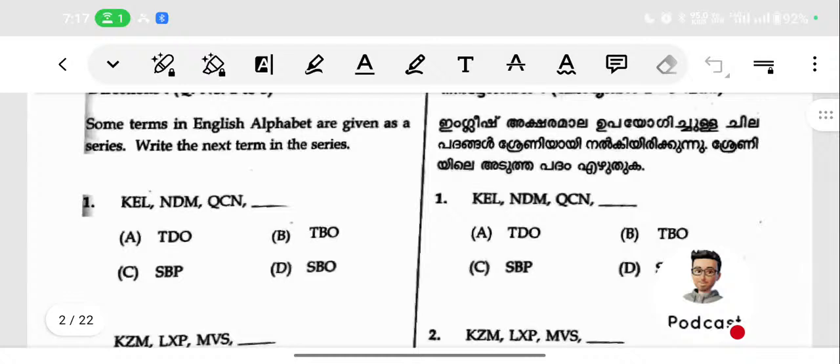Is there anyone who is planning to write NMMS or USS also? Both NMMS and USS have a similar portion, but the pattern of questions will be different. We can wait for a few minutes and after that we can take it up.